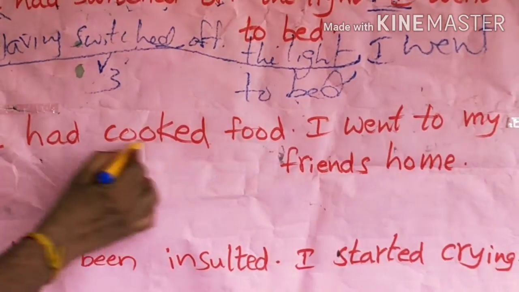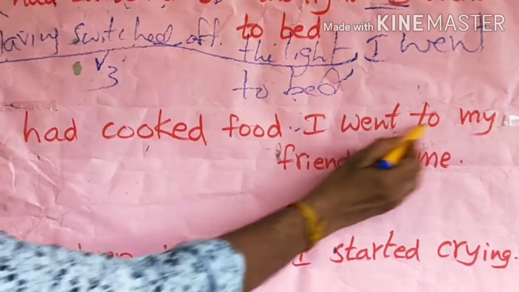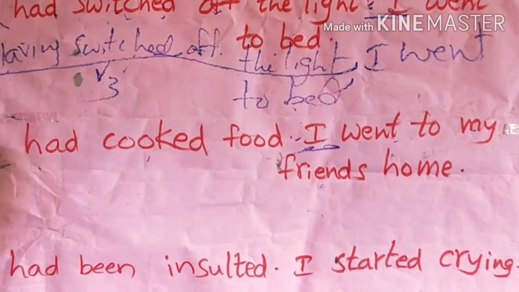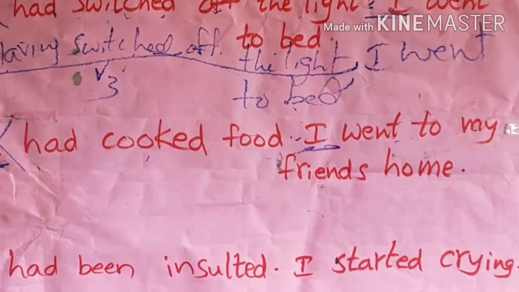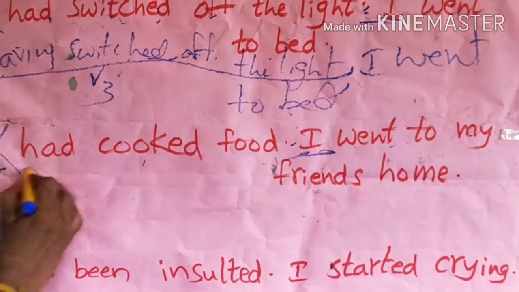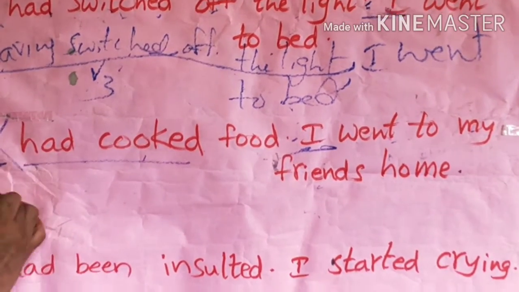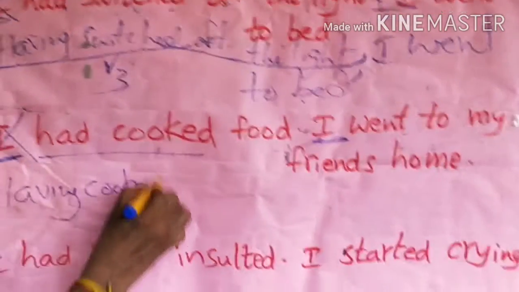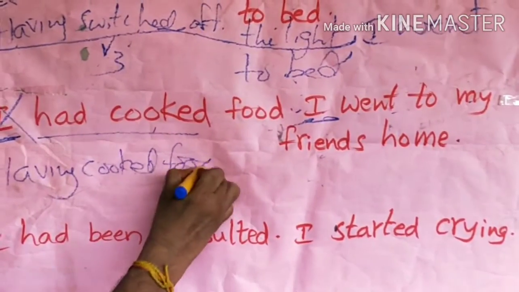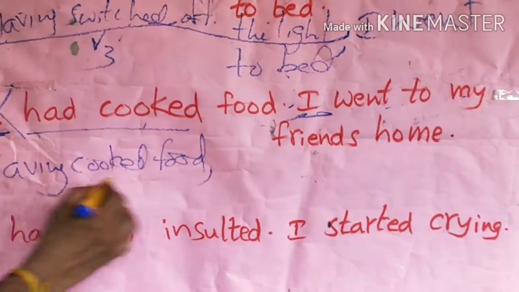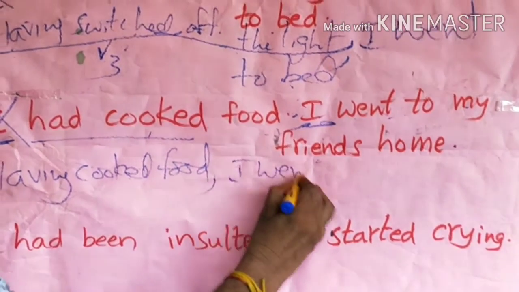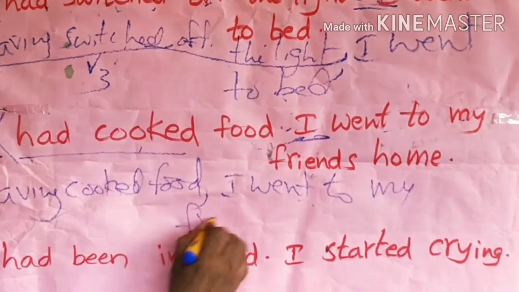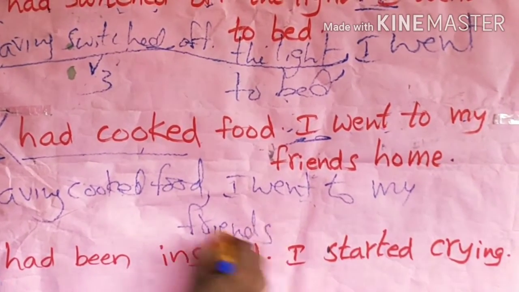I had cooked food. I went to my friend's home. Here subjects are the same, so we should remove the first subject. Had cooked is changed into having cooked. Having cooked food, comma, I went to my friend's home.